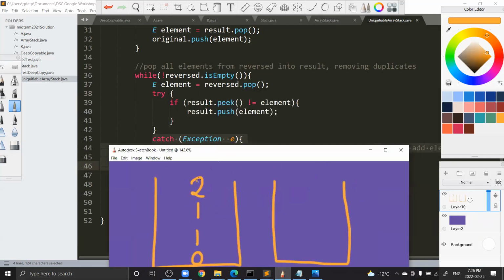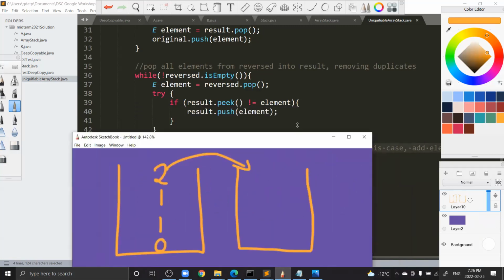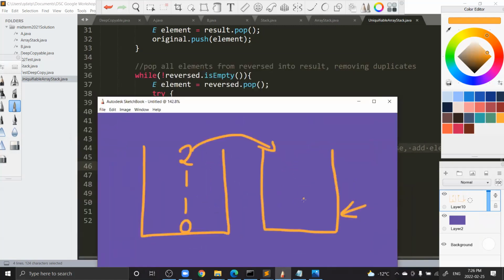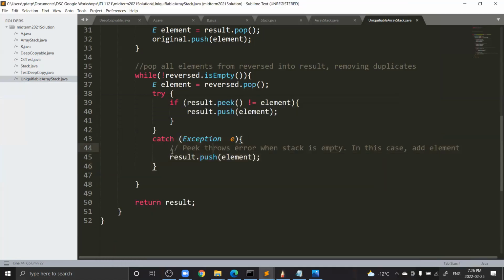That's because the first time that you pop this into here, the first time you put number 2 into here, and then we peek from this stack, there's no number in here. And in Java, the peek is going to throw an error if it doesn't see any number in this stack.